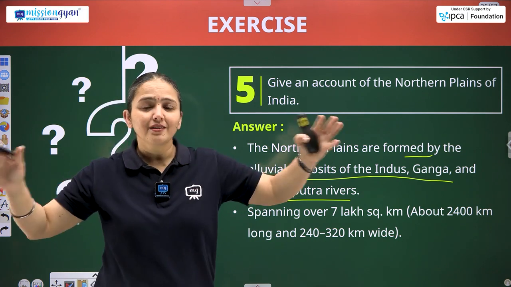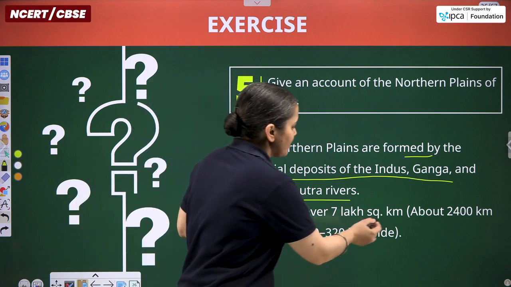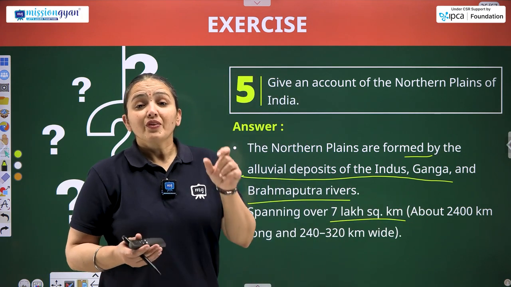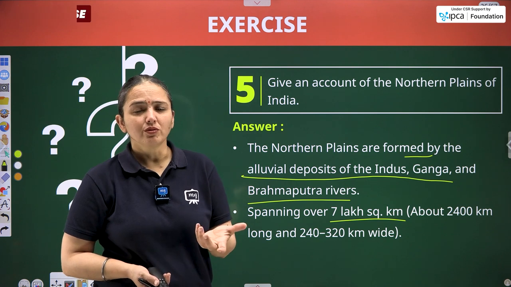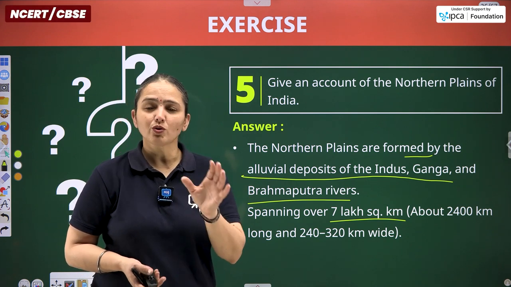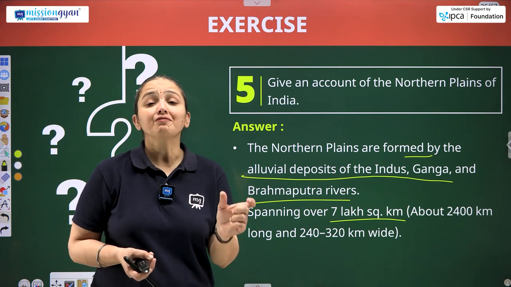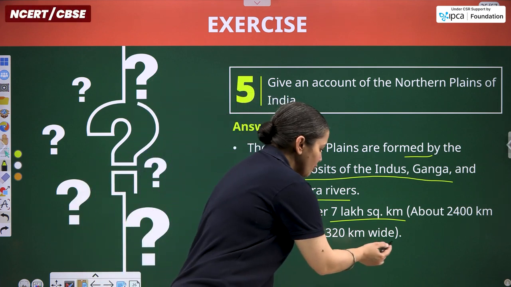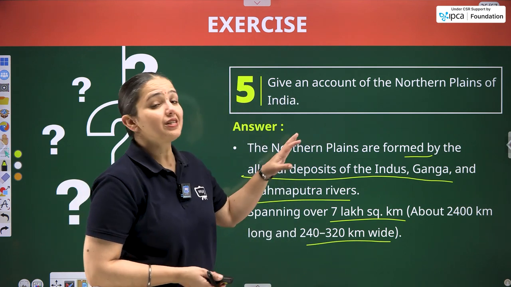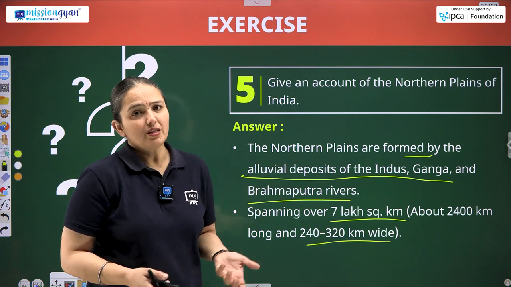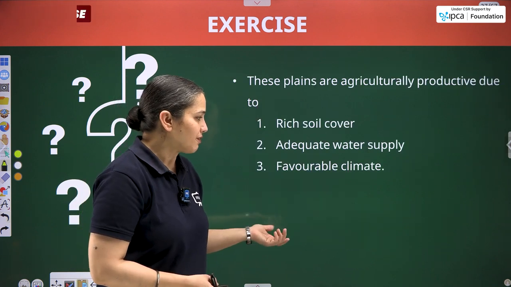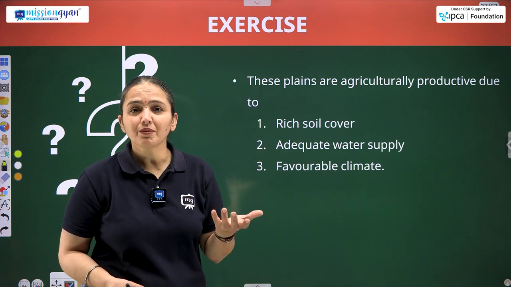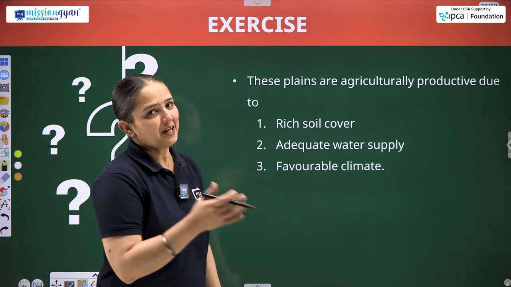They are stretched over 7 lakh square kilometers, about 2400 kilometers. The length of Ganga is approximately 2500 kilometers, and 240 to 320 kilometers is the width of these northern plains. So this is one of the important features from my part. And if you are able to discover more points from the book, you are most welcome to do that. It will help you only.